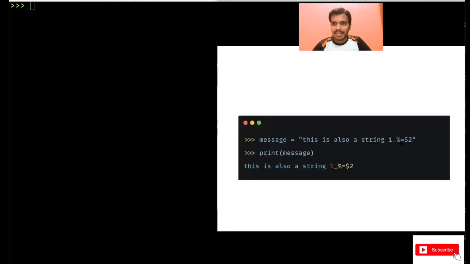You can also use some random characters in your string. See, in this example, this is also a string, 1 underscore modulus equal to $2. This I have written. If you print this, this also gets printed. As I told you, you can use alphabets, some special characters, numbers, everything you can use in your string.